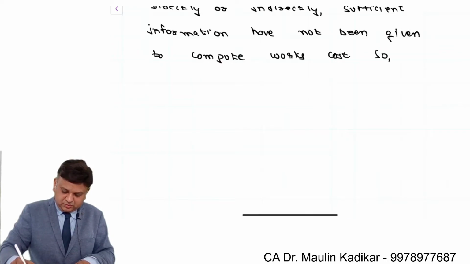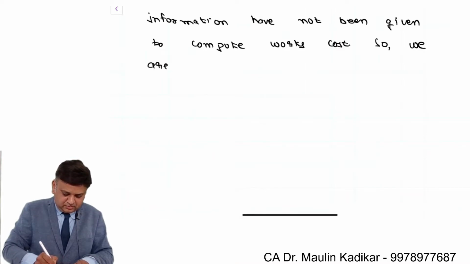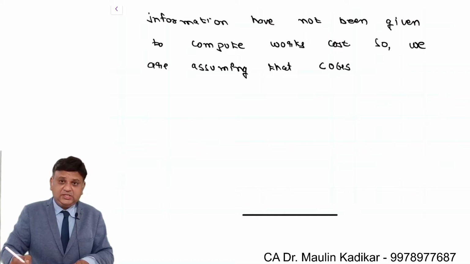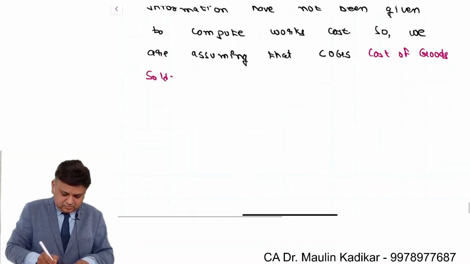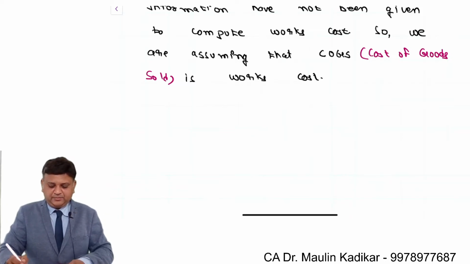So we are assuming that COGS, COGS stands for cost of goods sold, is works cost, full stop.